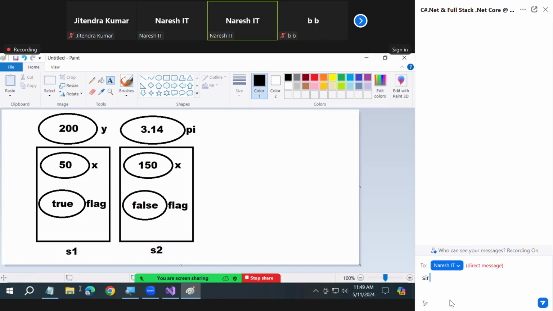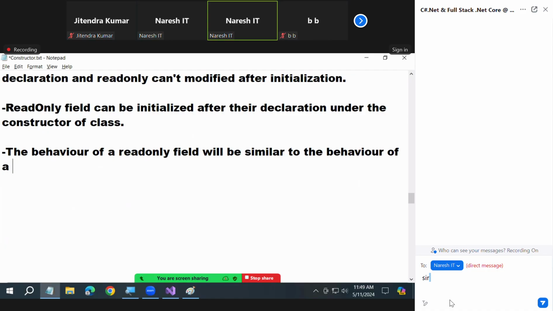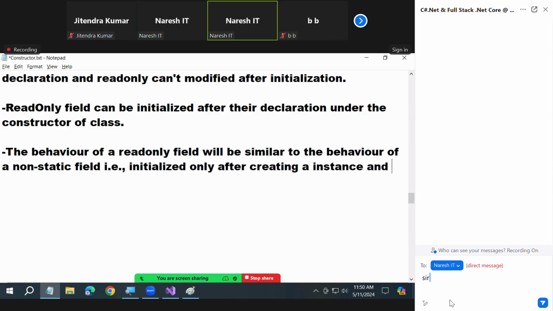Okay, so listen. The behavior of a read-only field will be similar to the behavior of a non-static field. That is, initialized only after creating the instance and maintains a separate copy for each instance.